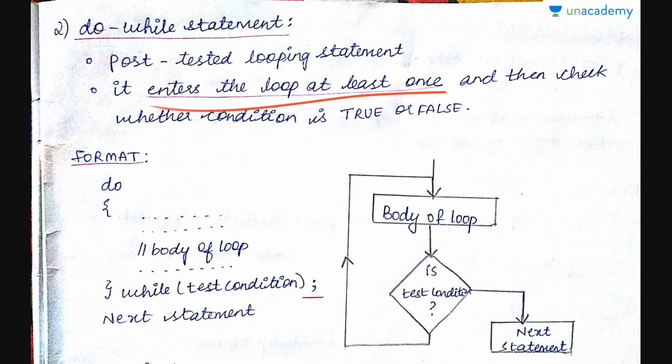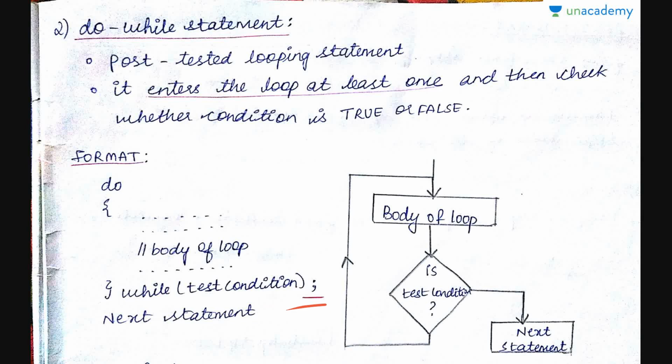And the format is do followed by braces within which the body of the loop is there, and then while test condition after this. And one important thing here is that you use a semicolon, because this is do-while, here it is a must, you should use a semicolon.